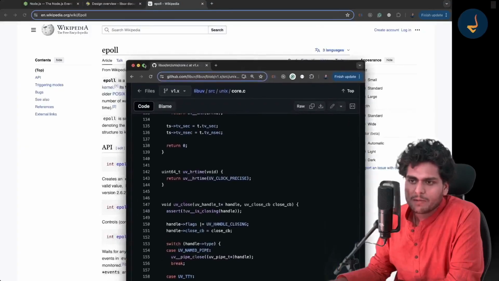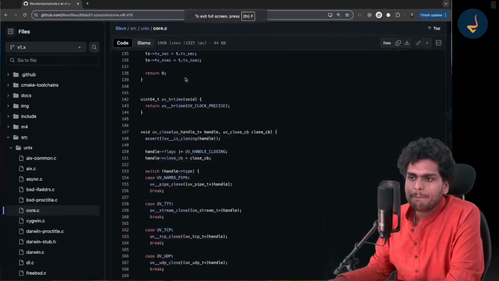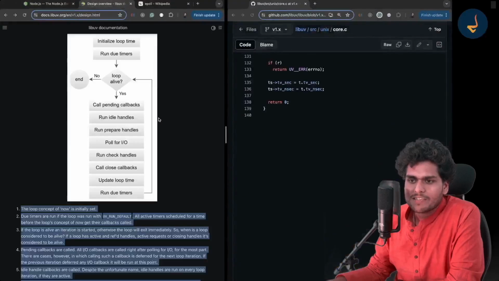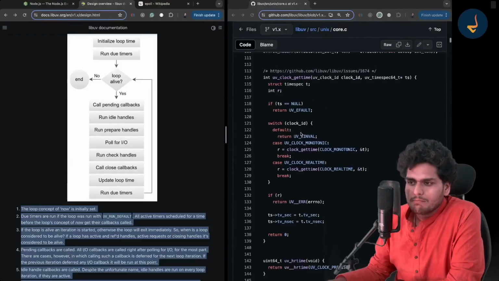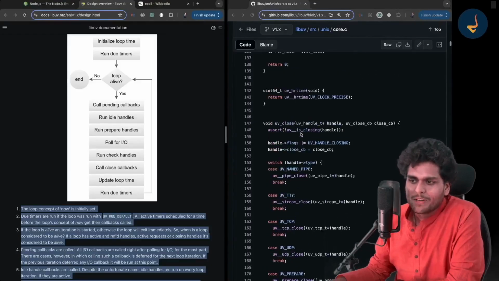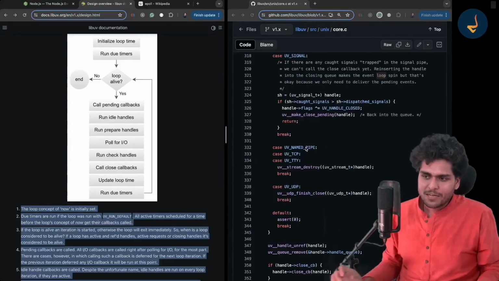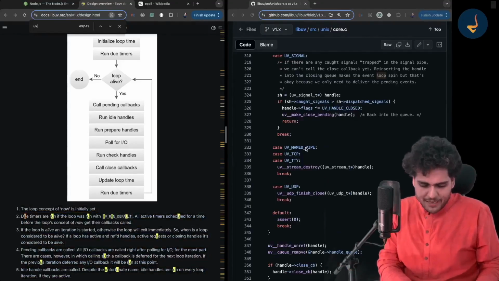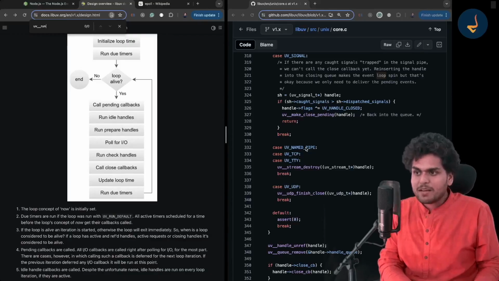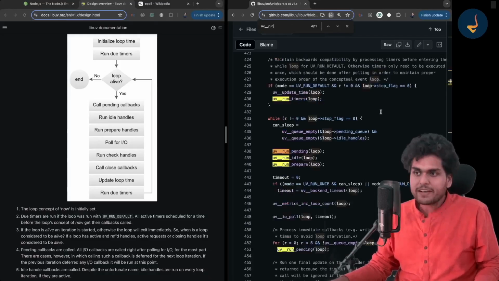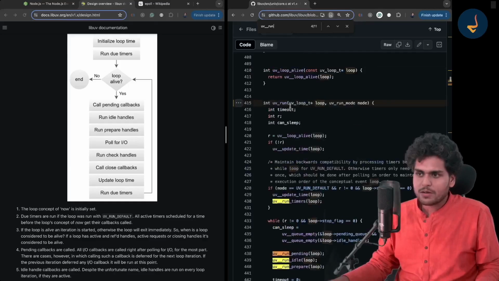Let me just show it to you. Let me take some time and show it to you. I know it is taking a lot of time, but let me quickly show it. For the people who are interested, I just want to give them a little push. Some developers are just afraid of reading documentation and code, but I want your fear to be gone. This is the uv_run function. Just read this uv_run function.